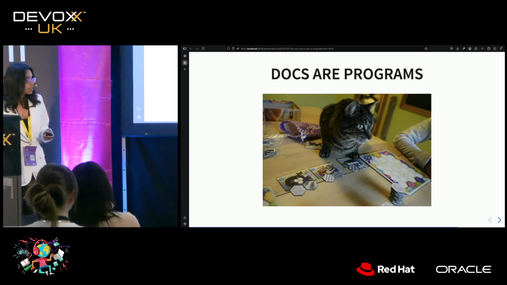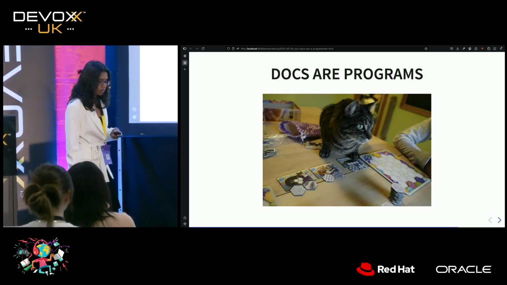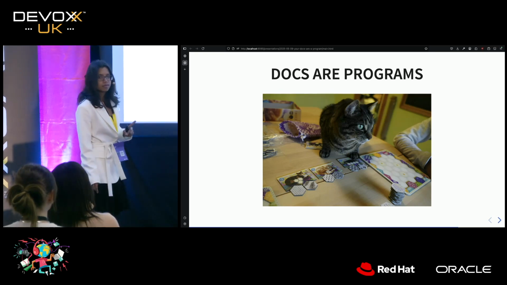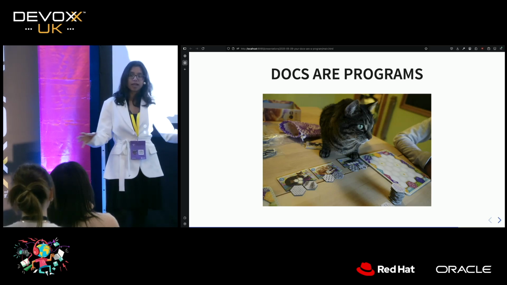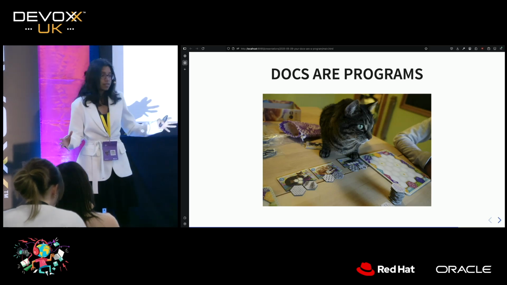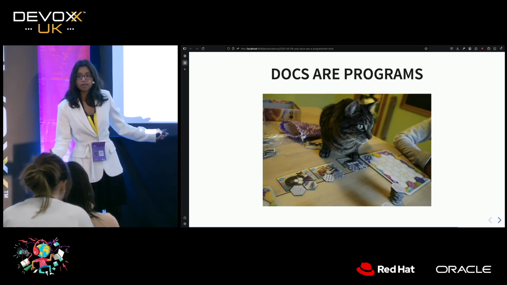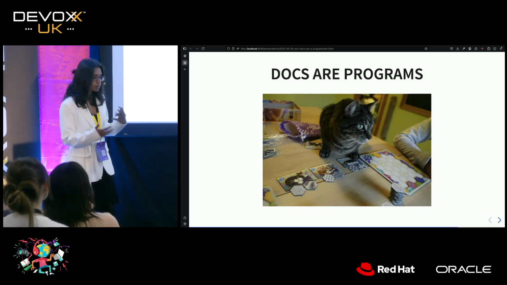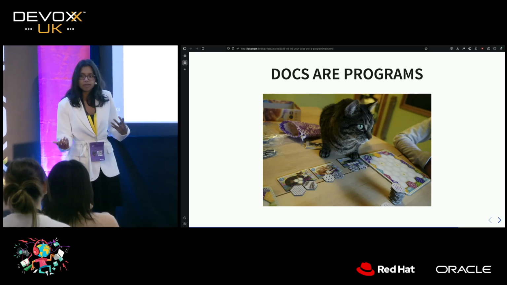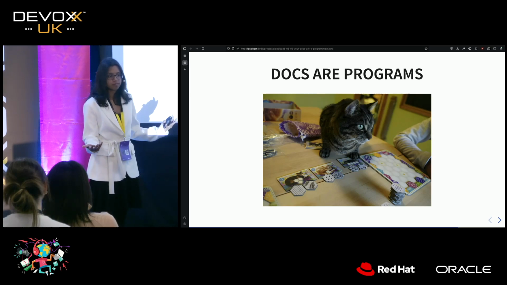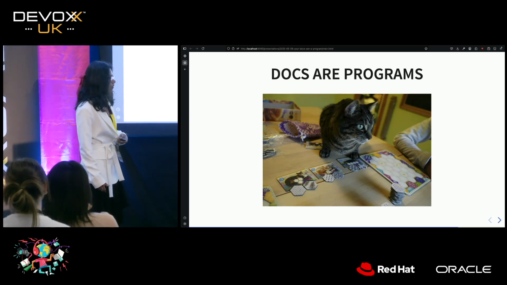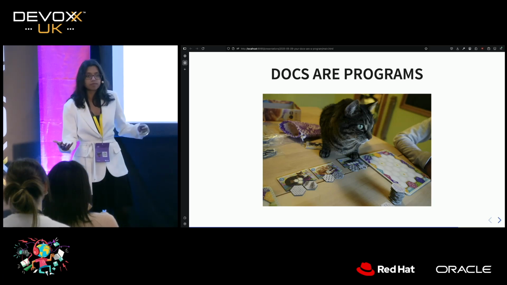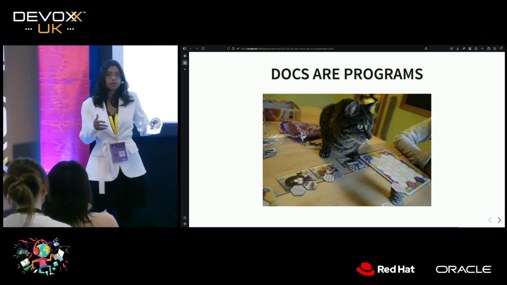OK, so we've seen how docs are code. Does that mean that docs are programs? Well, I think what we saw was a lot closer to a programming language. In fact, it was effectively a programming language. But there's another aspect in which docs can be programs. And that is because when people are viewing docs, they don't need to view static HTML, right? In fact, there are a family of docs that already exist that are very prolific, which aren't static HTML, which allow people to interact with them. And those are notebooks.